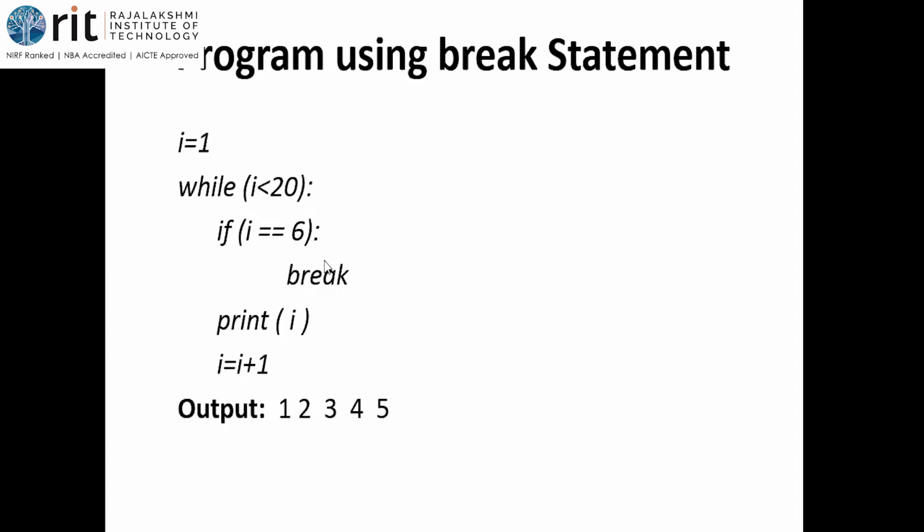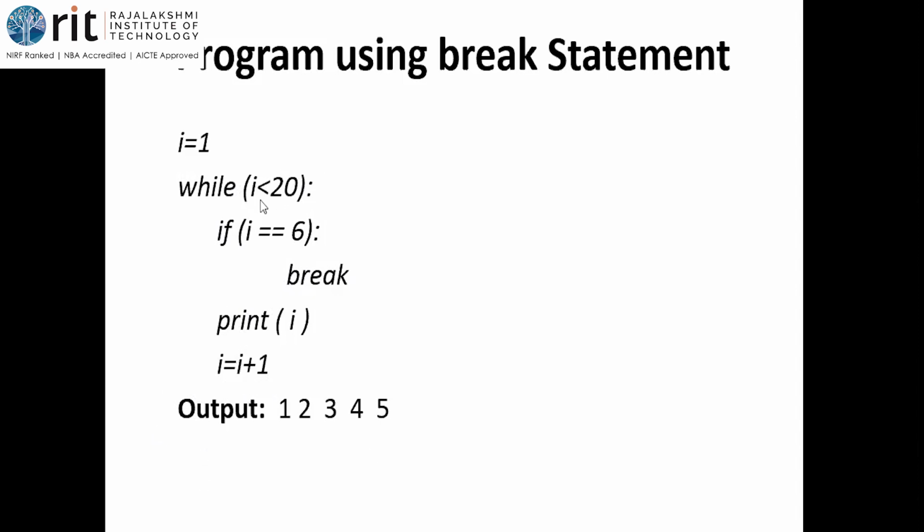When you get into the if block, you have the break statement. So when break has been executed, you should come out of the looping statement. It is not the if statement. When break is encountered, you should come out of that particular looping statement. What is that looping statement that is being used here? While. Since the break is placed in the while looping statement, we have to come out of that looping statement. Coming out of the loop is somewhere here. See this part. And after that, I'm going to look at the lines in the program. In my program, there are no lines. So I'm going to stop the code.